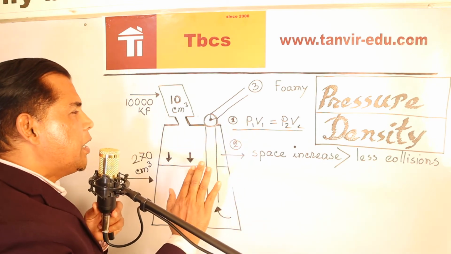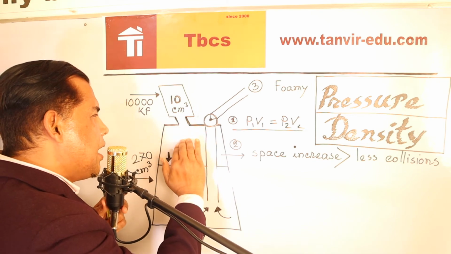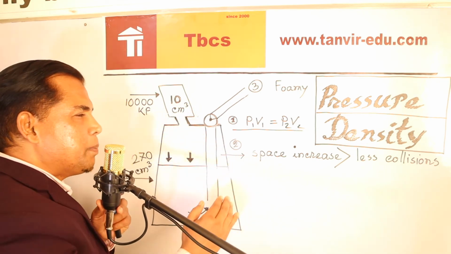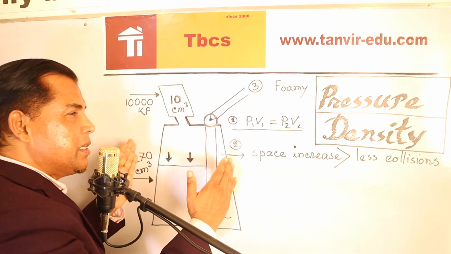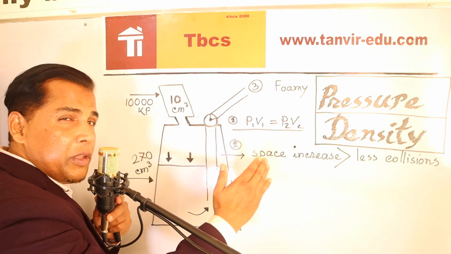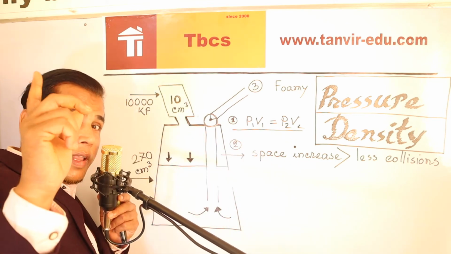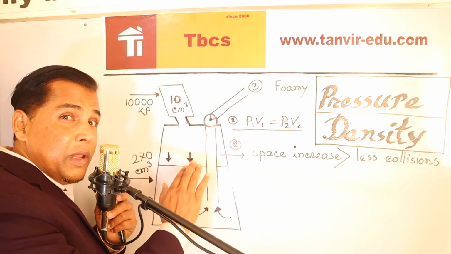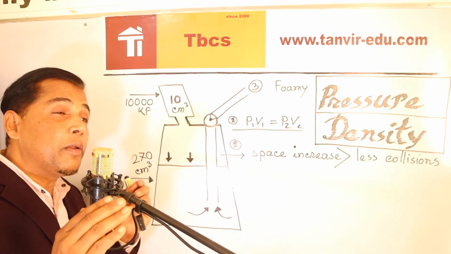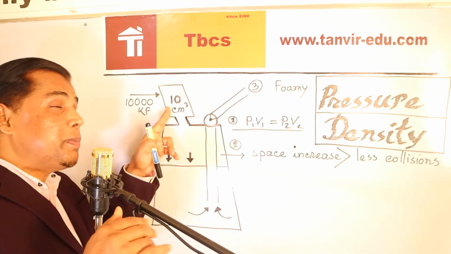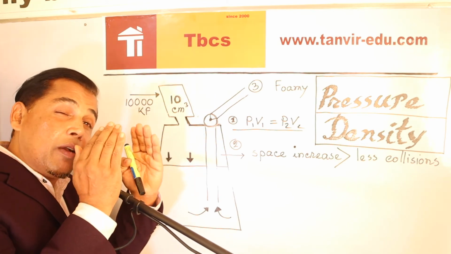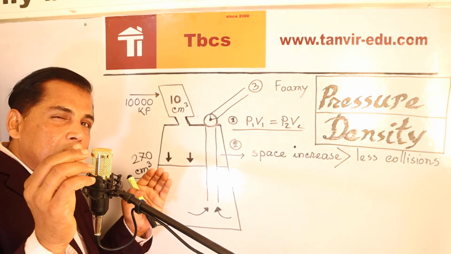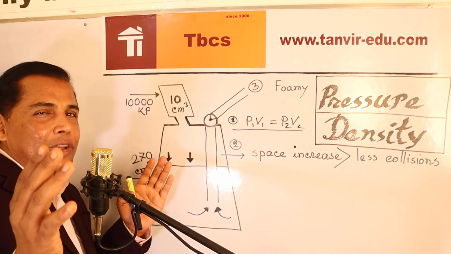Second question: after releasing this pressure, the space increases. Now the space increases, so there is less collision. The question given in the O-level question paper is, what will be the new pressure? Of course, the pressure will be less. Because I told you that when the space is small, the pressure is high because it is a little container, but when the container becomes spacious, the pressure is little. This is a question of general knowledge.